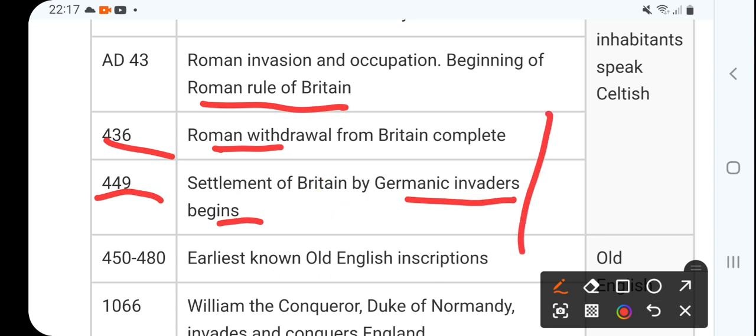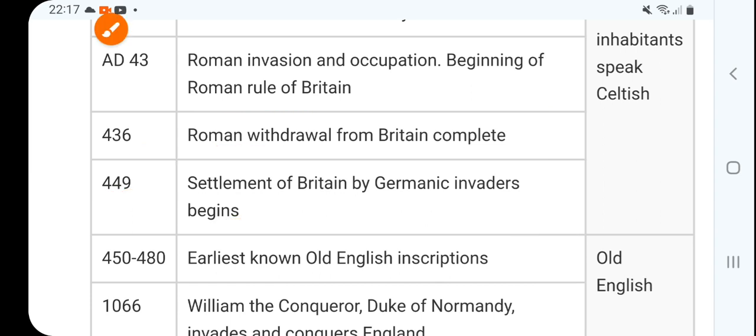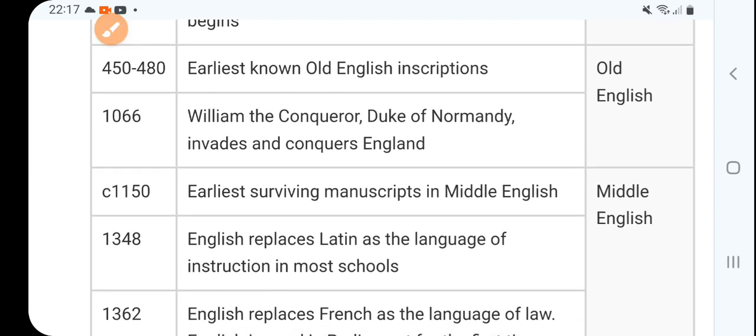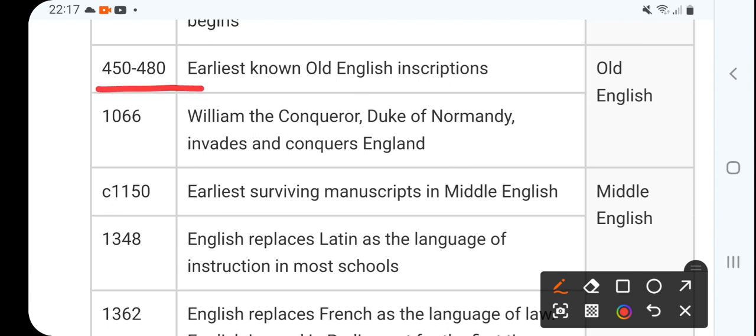And then the earliest known Old English inscriptions. I told you that these are the proof by which we can guess how any language developed, right? So in this era, 450 to 480, Old English was known. Then William the Conqueror, Duke of Normandy, invades England, right?